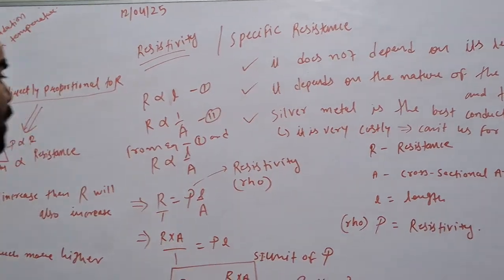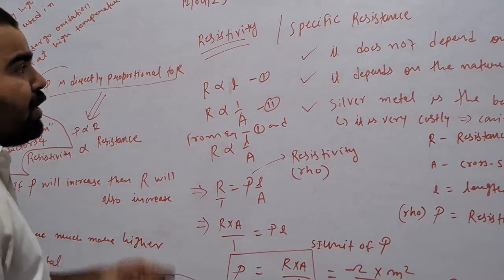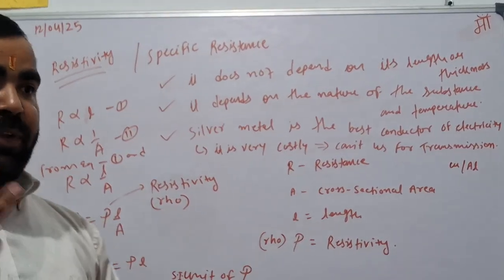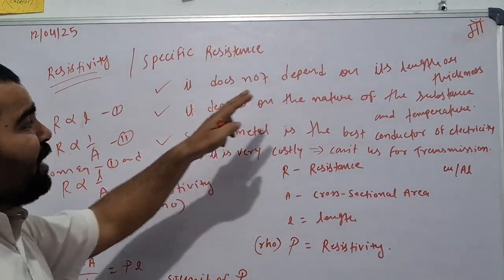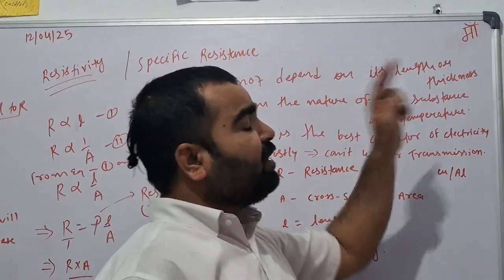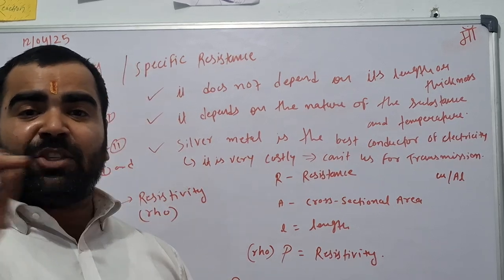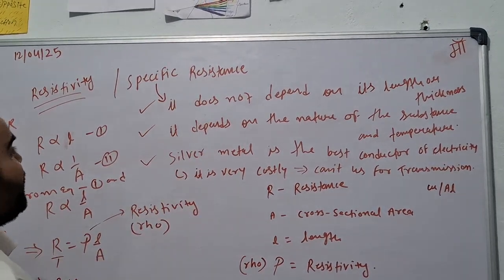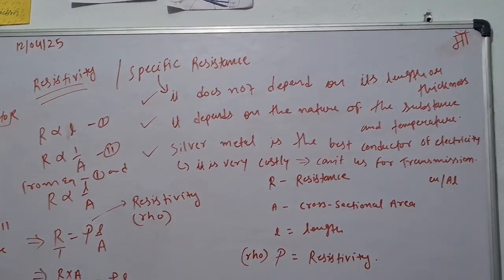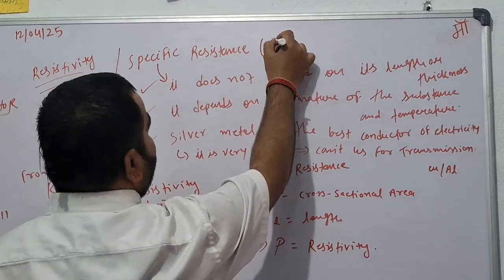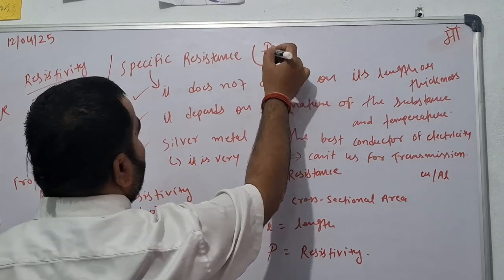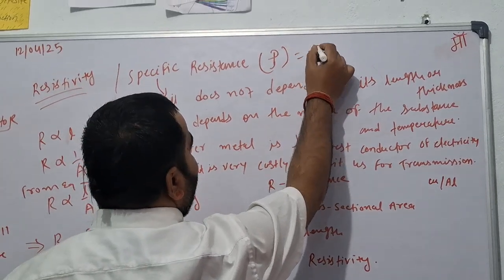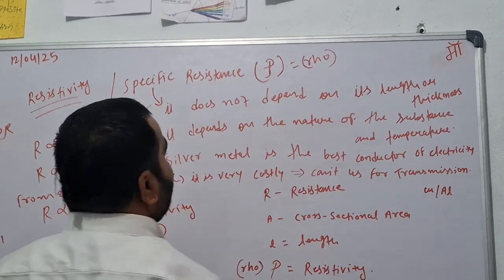Now let's come to know some points related to the dependency of resistivity. It does not depend on its length or thickness. Resistivity does not depend on its length and thickness. Specific resistance or resistivity, both are denoted symbolically as rho, RHO.